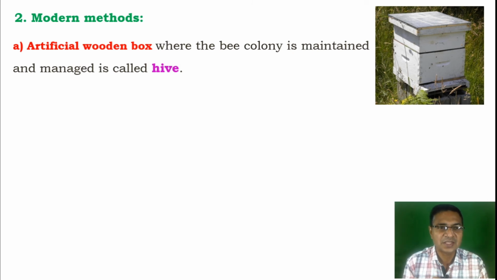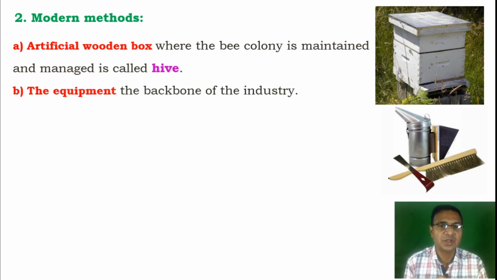The first pillar is the artificial wooden box, where the bee colony is maintained and well managed in that hive. The hives which are present in the area are basically known as the apiary.